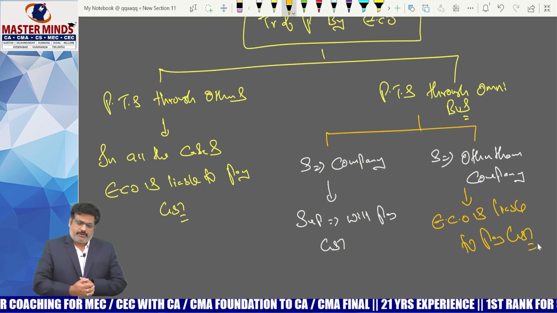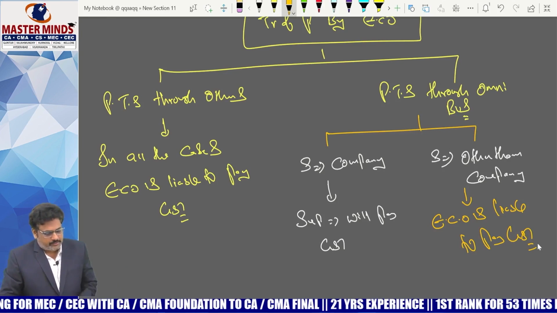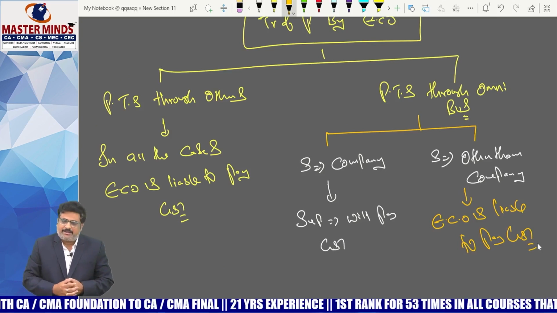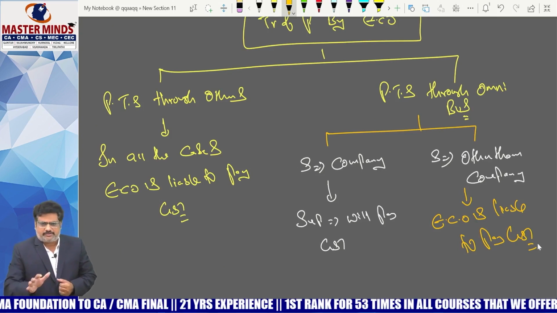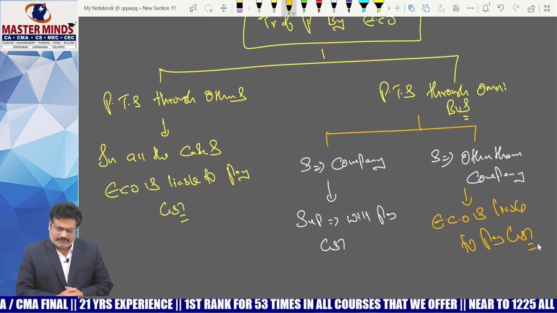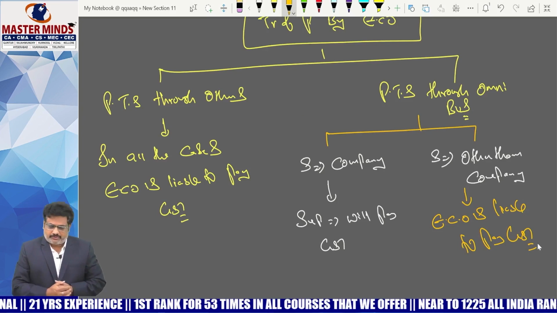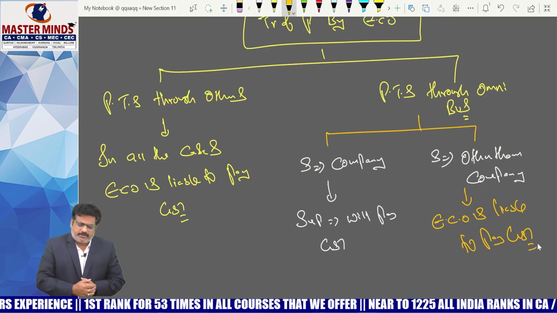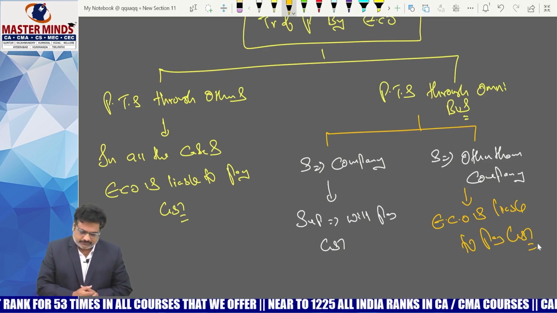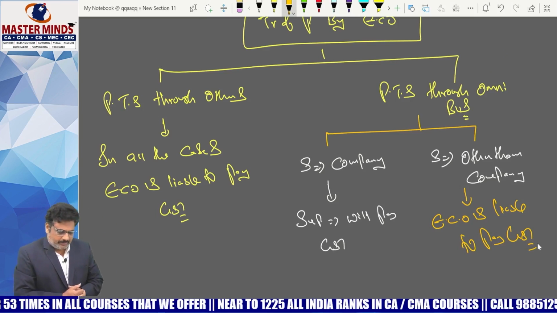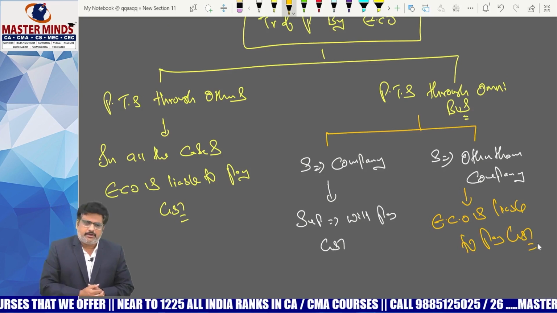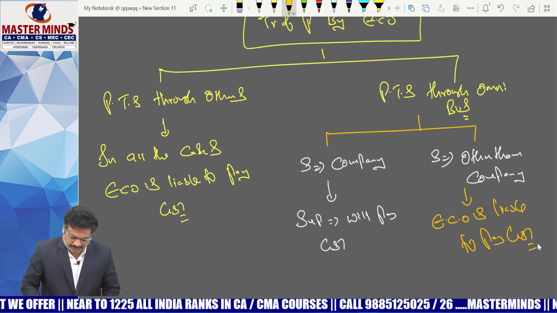So for passenger transportation service through radio taxi, motor cab, maxi cab, motorcycle, except omnibus, in all these cases, ECO is liable to pay the GST whether the supplier is registered or unregistered. But if the passenger transportation service is through omnibus, then we need to check who the supplier is. If the supplier is a company, the supplier himself will pay the GST. If the supplier is other than a company, in those cases only, ECO is liable to pay the GST. That is the point you need to remember. Okay, this is the amendment, ma'am.